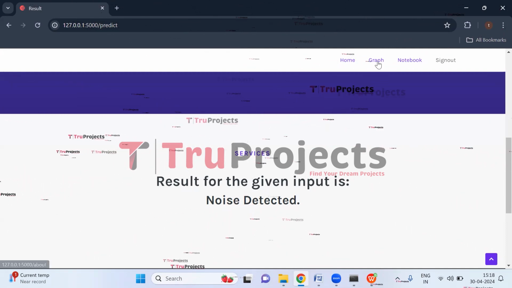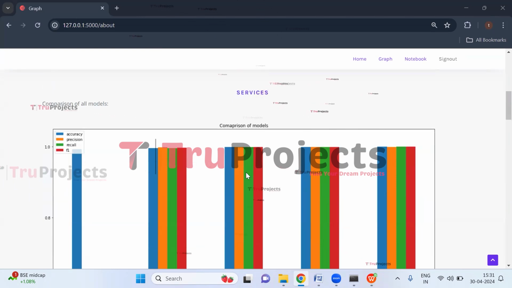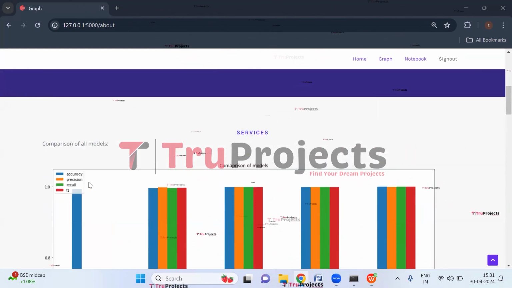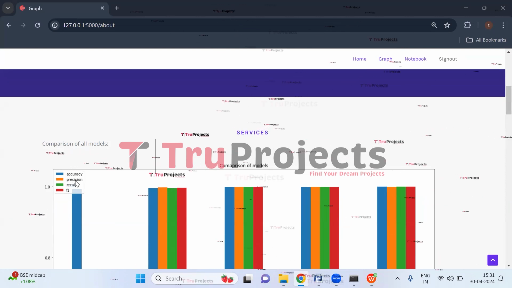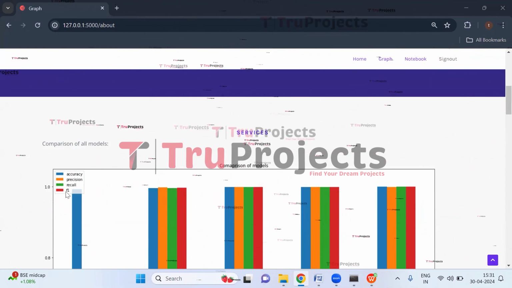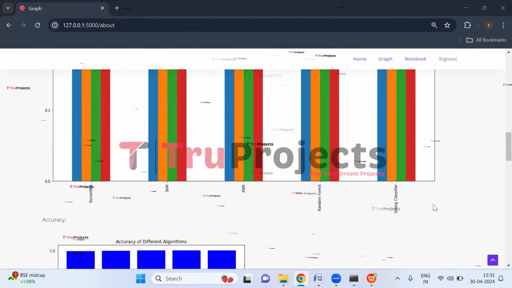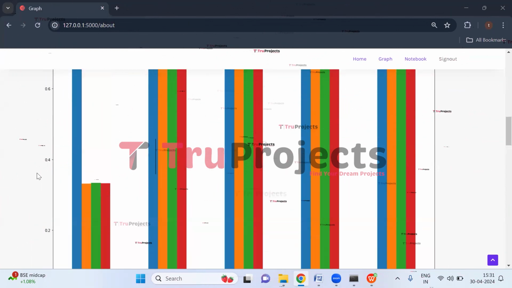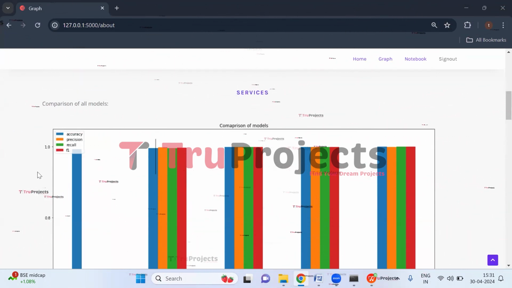Now click on graph link here. So here these are the comparison graphs for all the models. Here we can see blue color represents accuracy, orange color represents precision, green color represents recall, and red color represents F1 score. On the x-axis we have the algorithm name, and on the y-axis we have the scores for all the evaluation metrics.